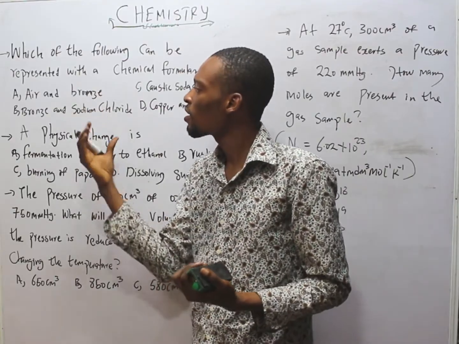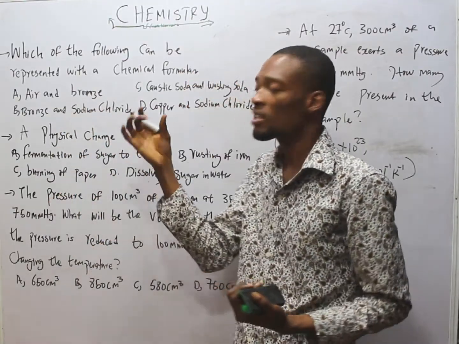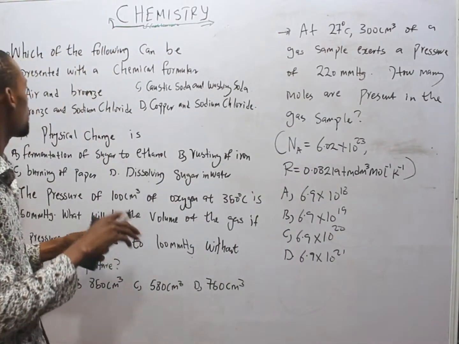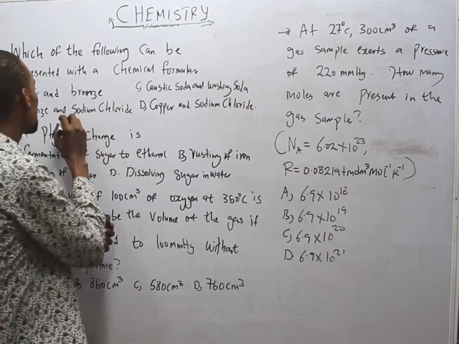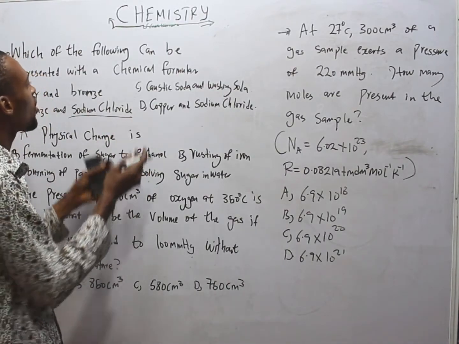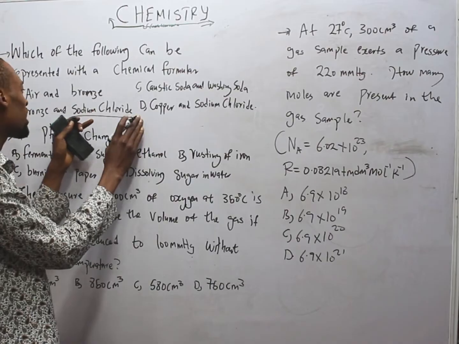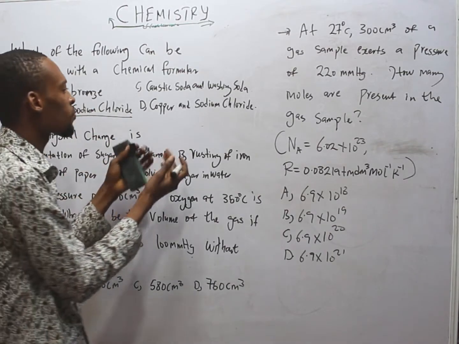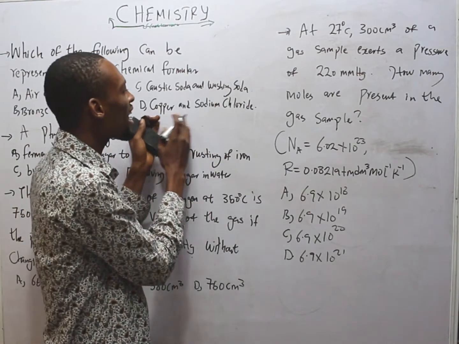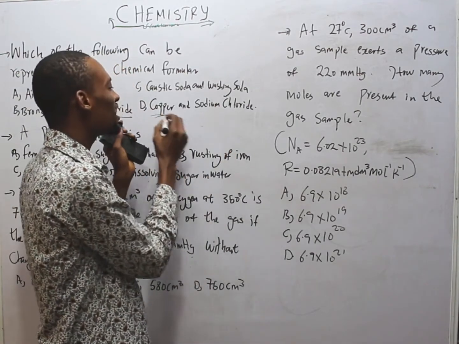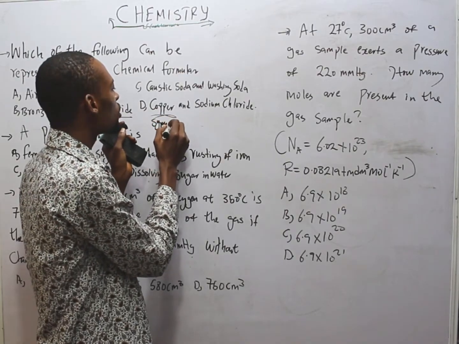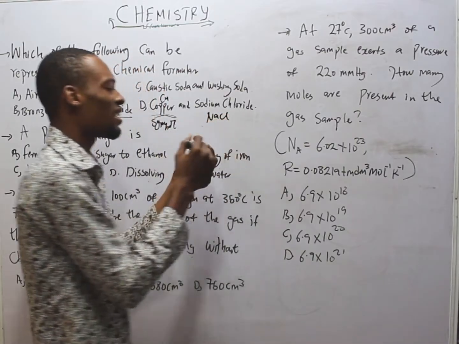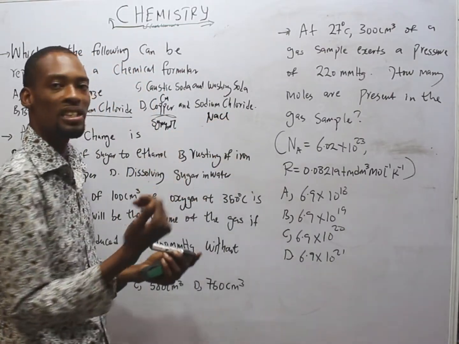Option A, air and bronze. Air is a mixture and bronze is a mixture. Option B says bronze and sodium chloride. Bronze is a mixture. Sodium chloride is a compound. Although this can be represented with a chemical formula, this cannot. So this option is not correct. Option D says copper and sodium chloride. Copper is an element, so it's represented by a symbol, Cu. Sodium chloride is a compound, so the pair does not make complete sense.